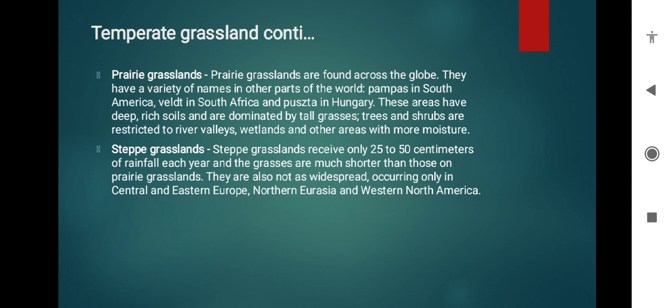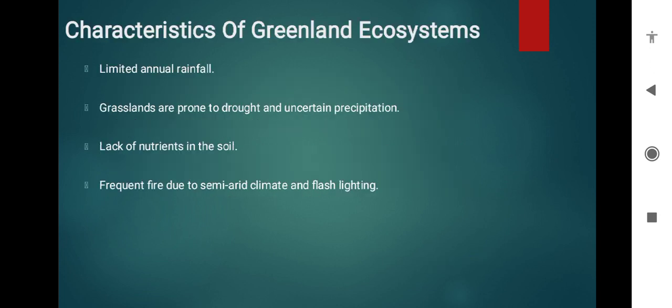Steppe grasslands receive only 25 to 50 centimeters of rainfall each year, and the grasses are much shorter than those on prairie grasslands. They are also widespread, occurring in Central and Eastern Europe, Northern Eurasia, and Western North America.